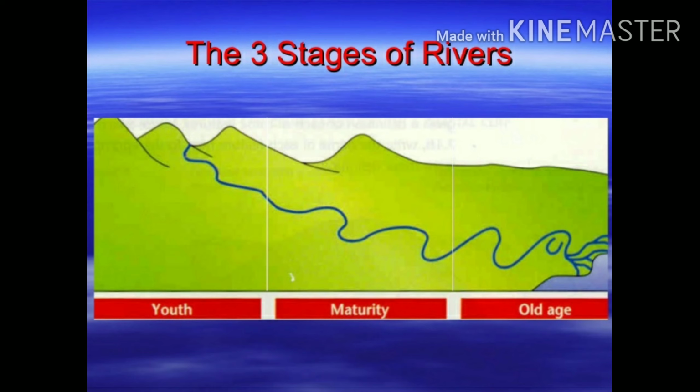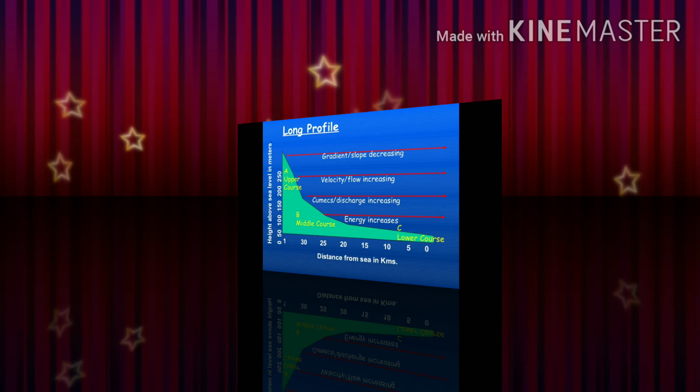In the old stage, when the river is going to merge with the ocean, at that time we can see the same kind of work. In this stage the river becomes very feeble and is not able to do erosional work. It does deposition.